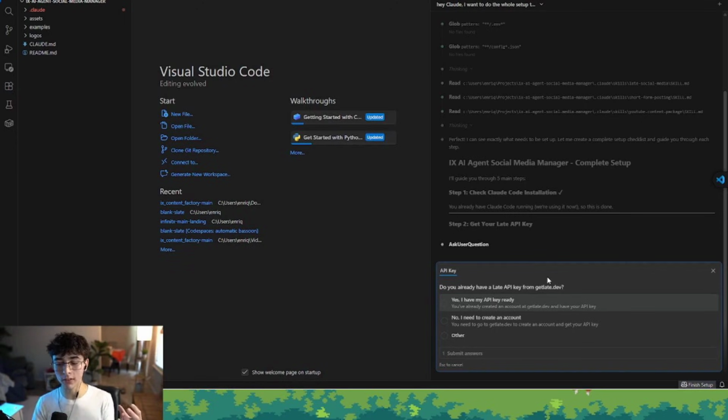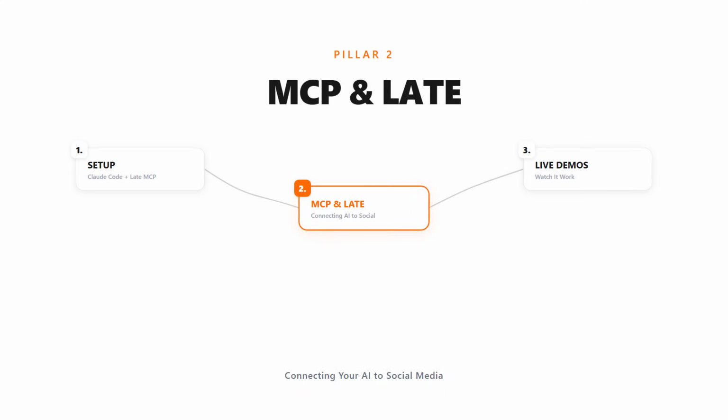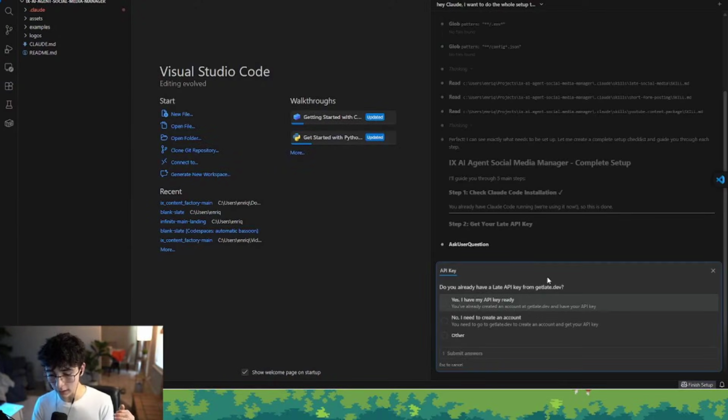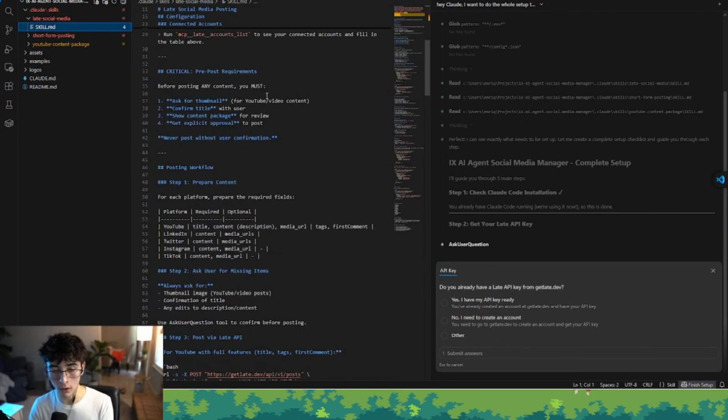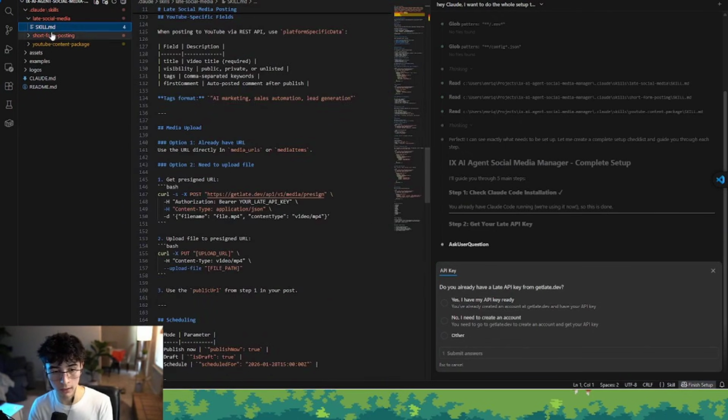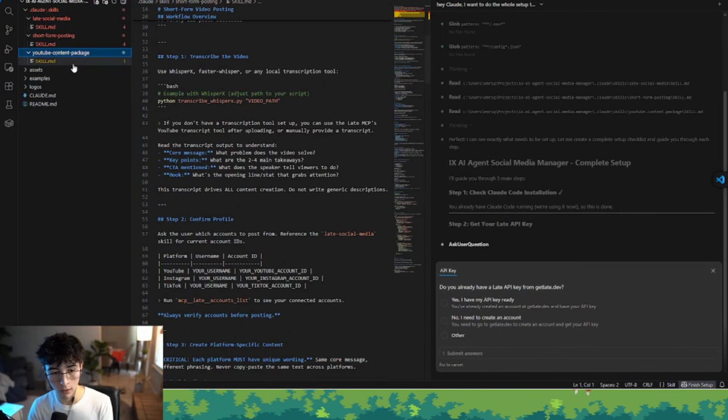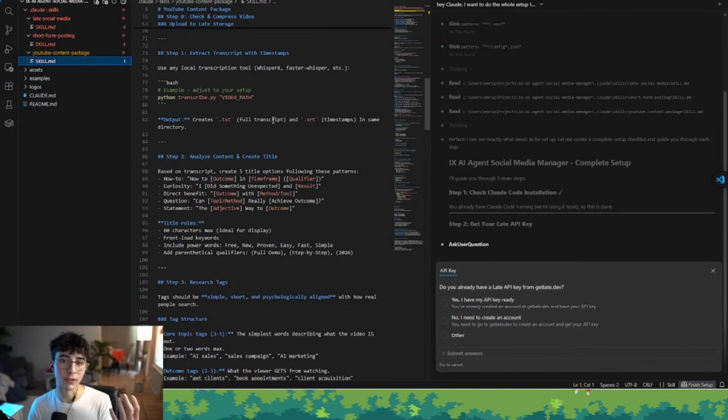But now we go into the second pillar, that is basically breaking down the setup for the MCP tool that we're using, the social media MCP tool. And then after that, we're just going to go over a couple of the skills that we developed for you so you can use. As you can see here, we have all the markdown files ready for you to use. But that will be after we do the setup of the MCP server.